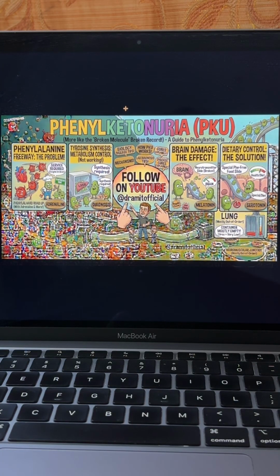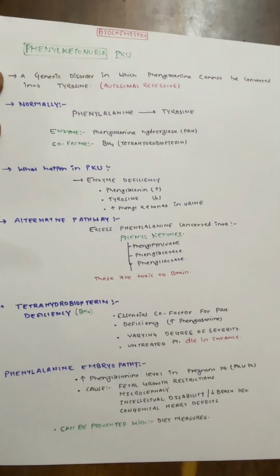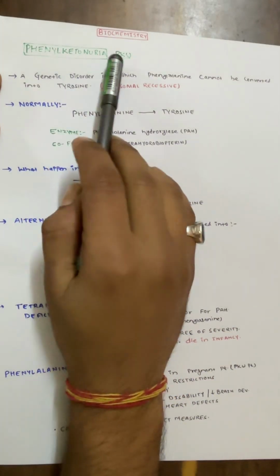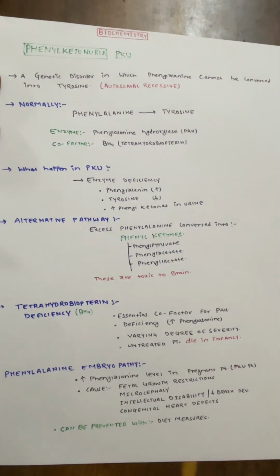In our last video, we discussed catecholamine synthesis and tyrosine metabolism. Now we are moving forward in our biochemistry series, and today we are going to talk about a very important topic called phenylketonuria, PKU. This is a key exam-focused topic for your MBBS exam, PG exam, USMLE and NExT exam. So stay focused and let's get started with today's topic, phenylketonuria.